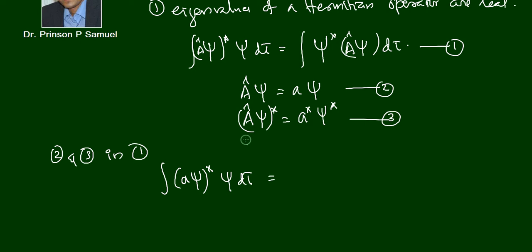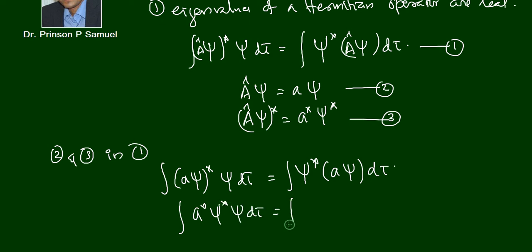is equal to the integral of psi star, now A cap psi d tau. What is A cap psi? It is a psi, d tau. Anyway, we can write A cap psi star is equal to a star psi star. We can directly write it here, a star psi star, because we already have equation number 3. I will write it once again: the integral of a star psi star psi d tau is equal to the integral of psi star a psi d tau.